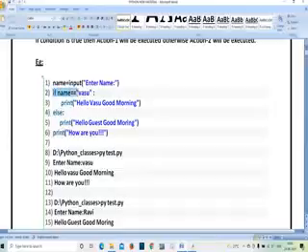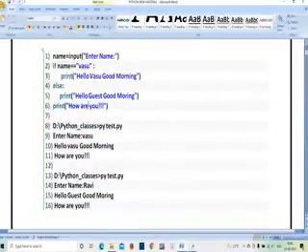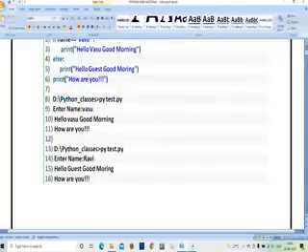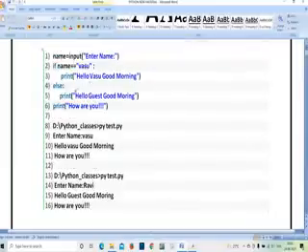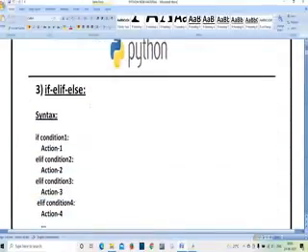If you give name equal to Vasu, one type of output you are going to get, or if you give another name, another type of output you are going to get. The if condition is not like that. The if else condition gives a result for all the cases. The if condition gives a result only when the condition is true. See here, enter the name Vasu. I have entered the name Vasu, so you got hello Vasu, good morning. How are you? But if you enter a name other than Vasu, I have entered the name Ravi, I am going to get hello guest, good morning. How are you? If the name is apart from Vasu, I get this print statement, and how are you is common. So this is how you perform the if else condition.